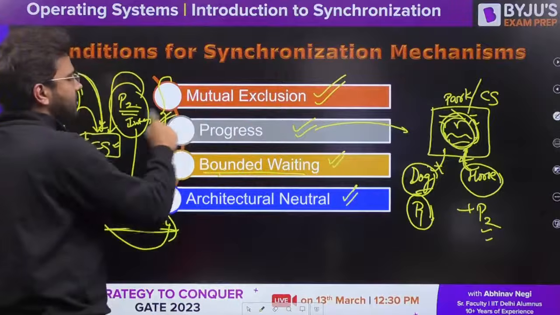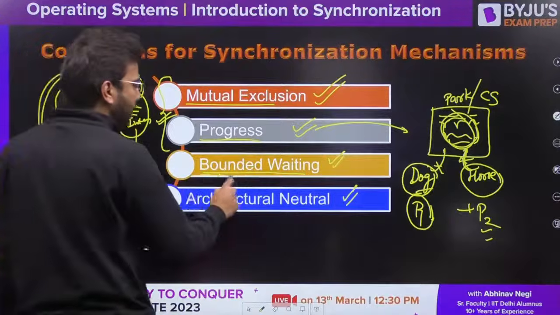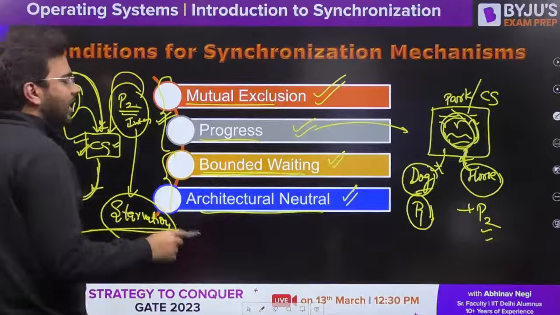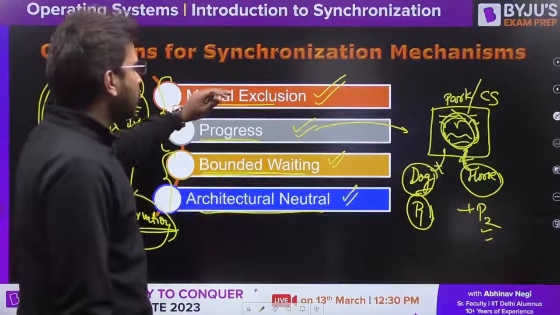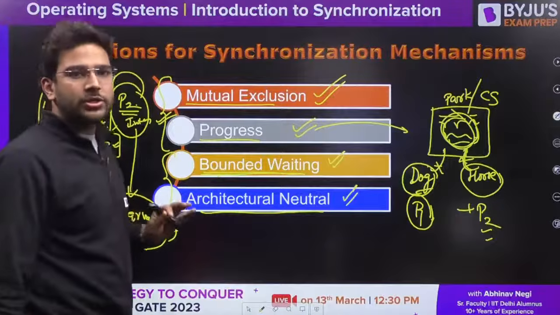So if I'm proposing any synchronization solution, the primary conditions are mutual exclusion and progress. Bounded waiting and architectural neutrality are the secondary conditions. The main conditions are mutual exclusion and progress. These should not be neglected if you are proposing any synchronization solution.